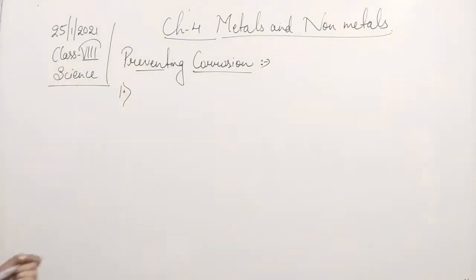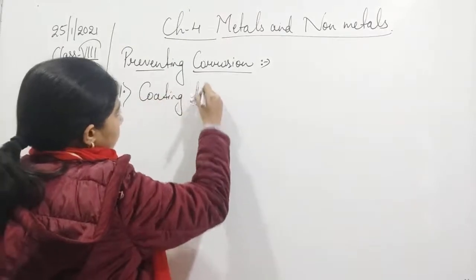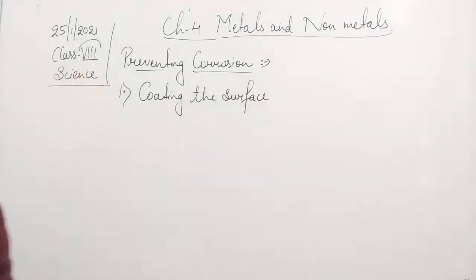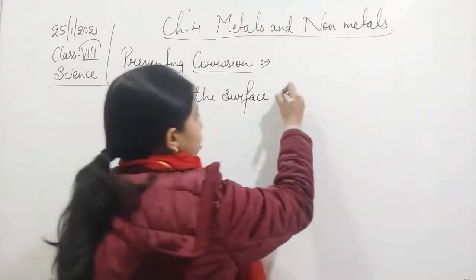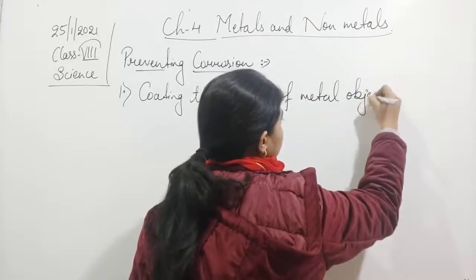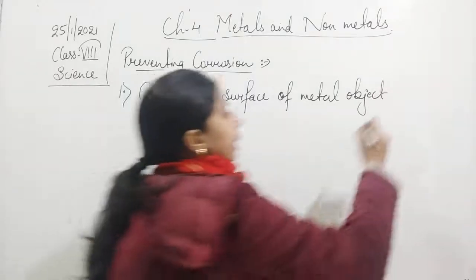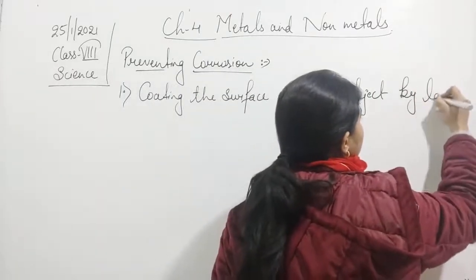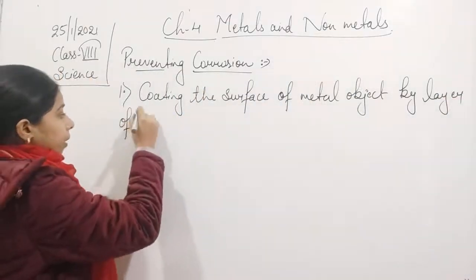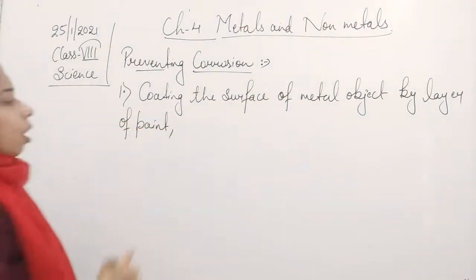So we can write it: coating the surface of the metal object by a layer of paint or grease, even oil also.